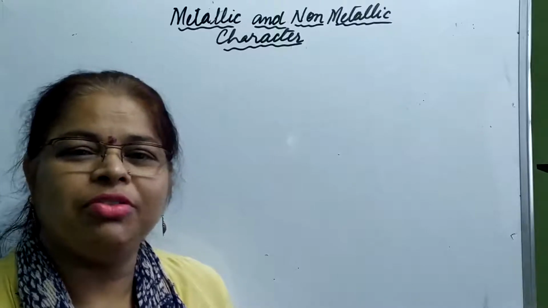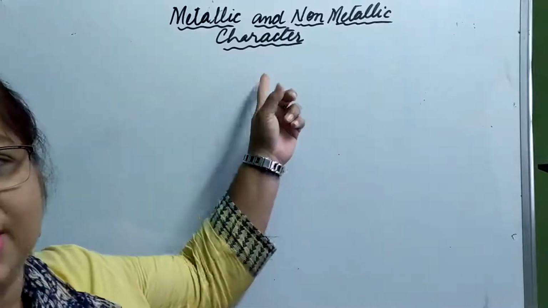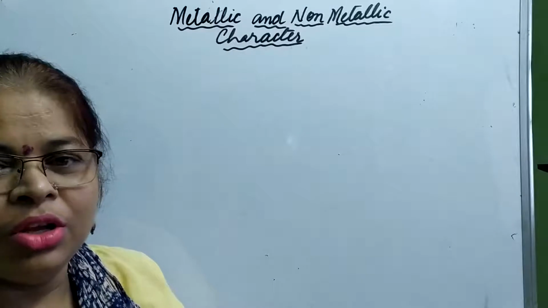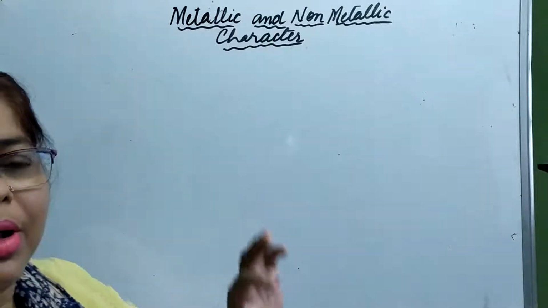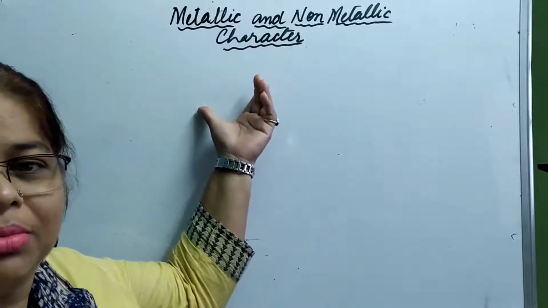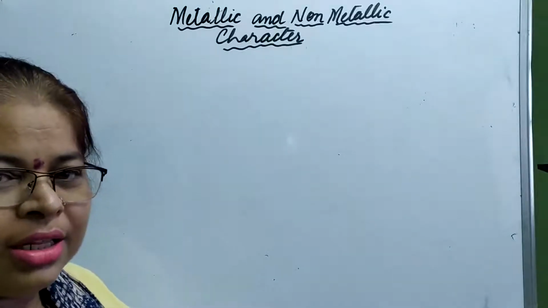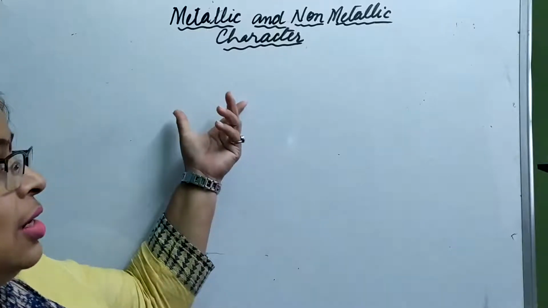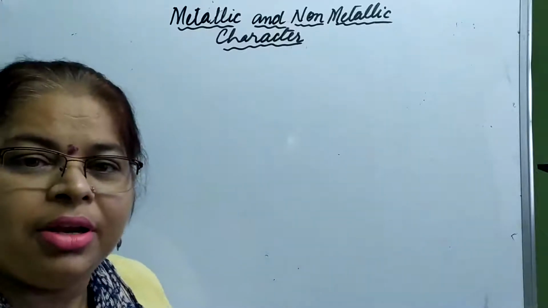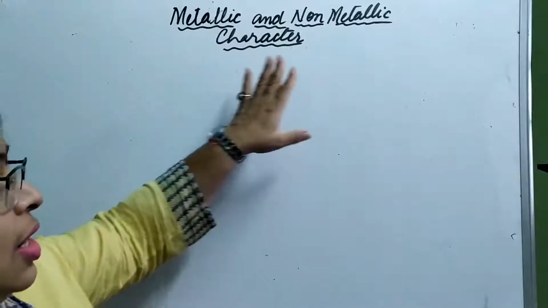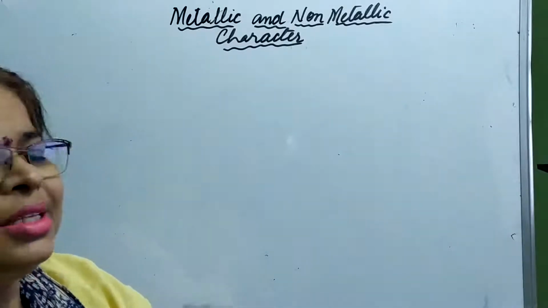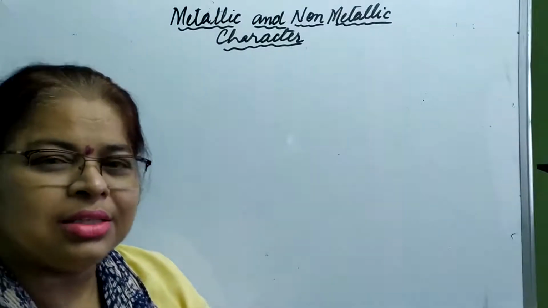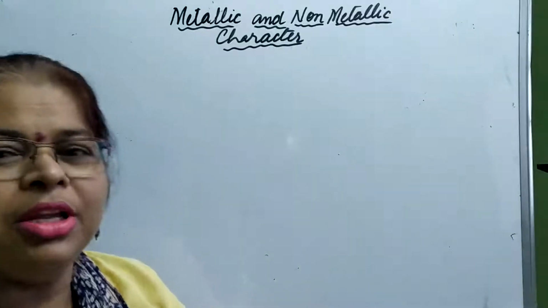Hello students, today we are going to study a new concept, and the name of the concept is metallic and non-metallic character. If you remember, we have done some properties and trends like valency and valence electrons, and in the last class we did atomic radius. So this is about metallic and non-metallic character. Now, what do you understand by metallic and non-metallic character? Any guesses? I think it is coming to your mind.